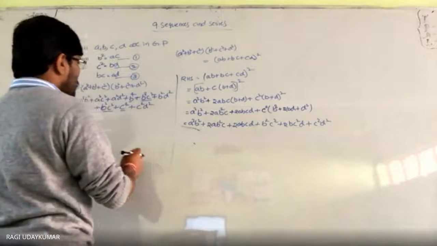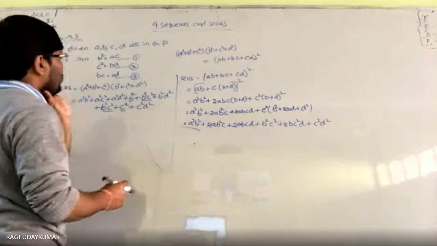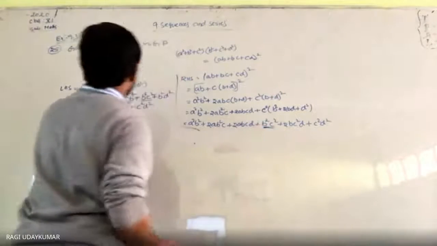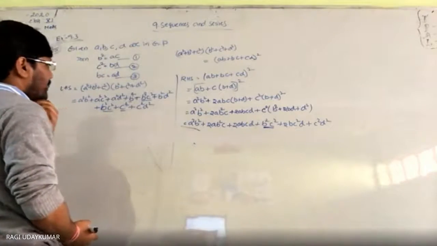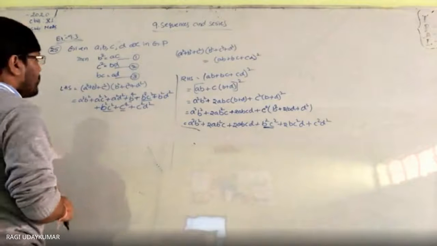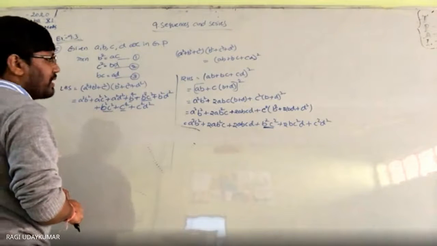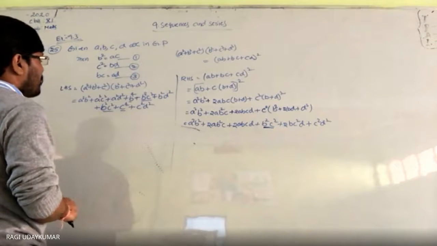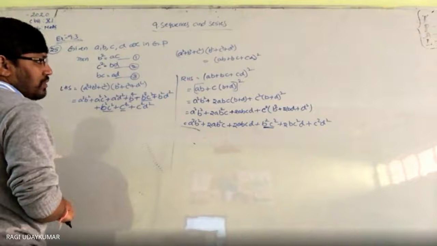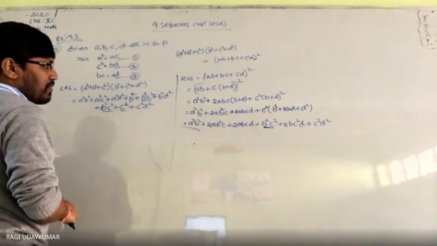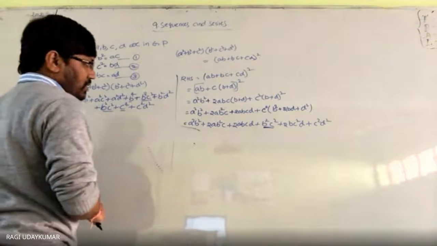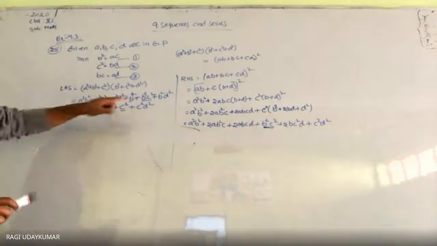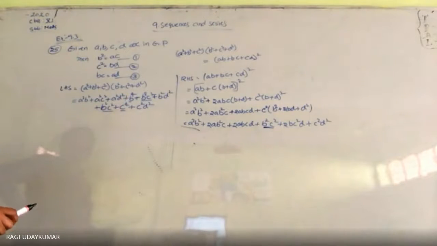AD, A square D square, this can be replaced by AD, and C power 4 unit, BD can be replaced as C power 4, but B power 4 we are not getting. Here B power 4 is there, B square AC.